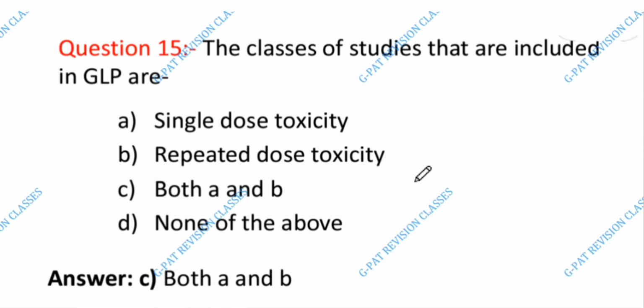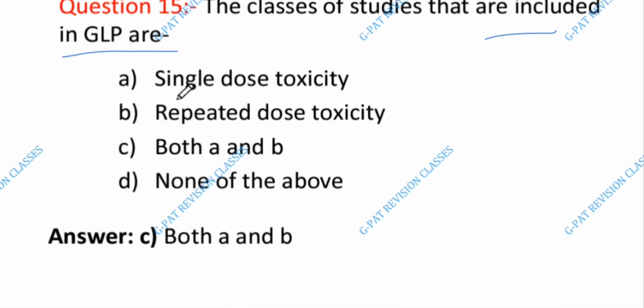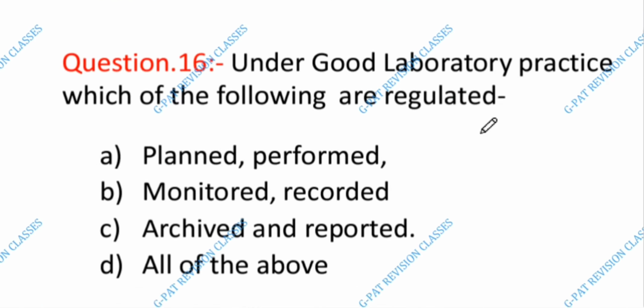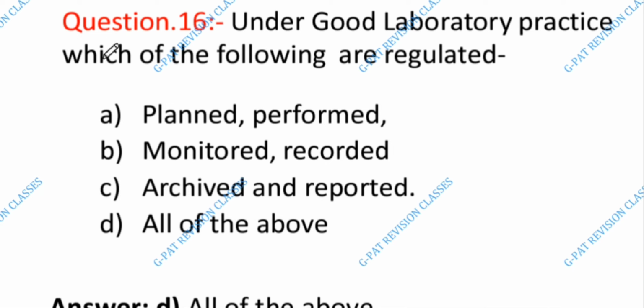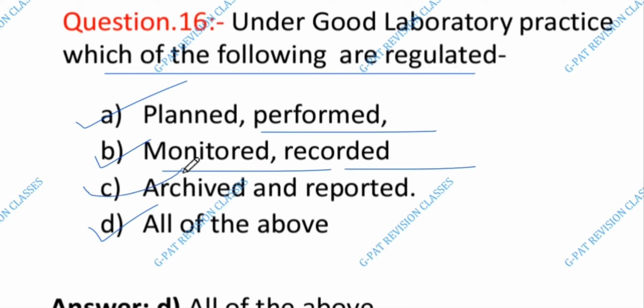Okay. Next is 15 question number. The class of studies that are included in GLP are. The answer is C. Both A and B. A is single dose toxicity and B is repeated dose toxicity. Next is 16 question number. Under good laboratory practice, which of the following are regulated? The answer is D. All of the above. A is planned and performed, and B is monitored and recorded, and C is achieved and reported.